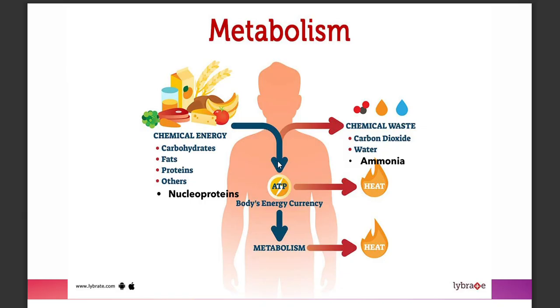And then these different types of biomolecules provide energy that forms ATP, or adenosine triphosphate, which is actually the body's energy currency. This is being exchanged by your cells in order to proceed to the different cycles or processes involved, the different types of metabolic cycles.